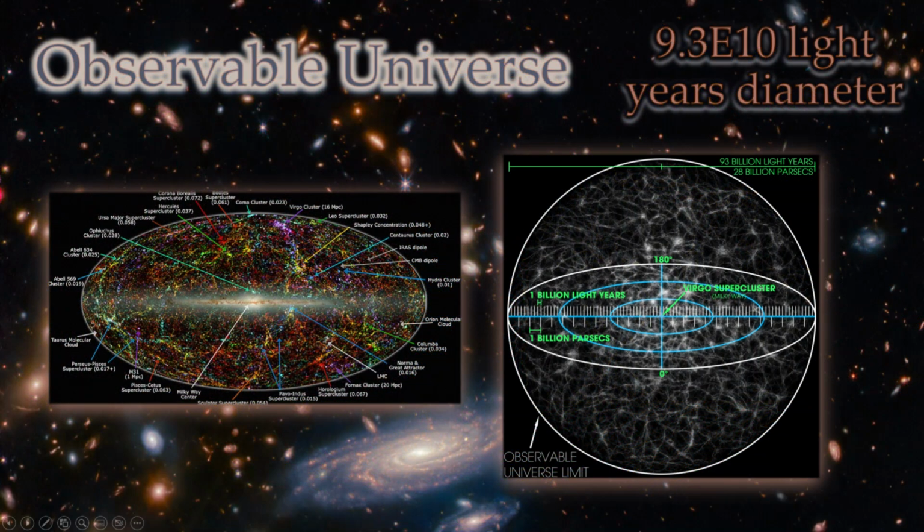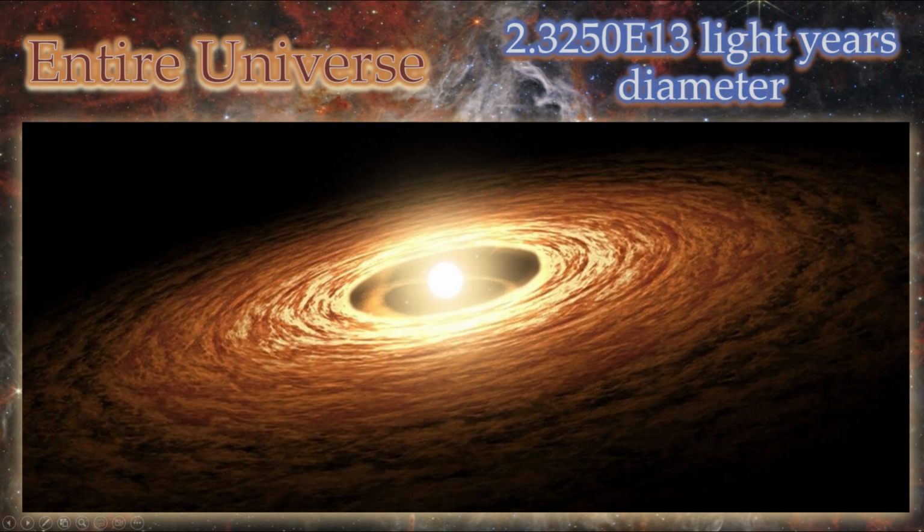As we know, the universe is constantly accelerating in its expansion, but the observable universe is currently roughly 93 billion light years in diameter. The entire universe is estimated to be at least 250 times larger, or some scientists even say it's potentially infinite. Fun fact, the universe contains up to 1 septillion stars. That would be a 1 followed by 24 zeros. 24, that's incredible. That means there are more stars in the universe than grains of sand on Earth.